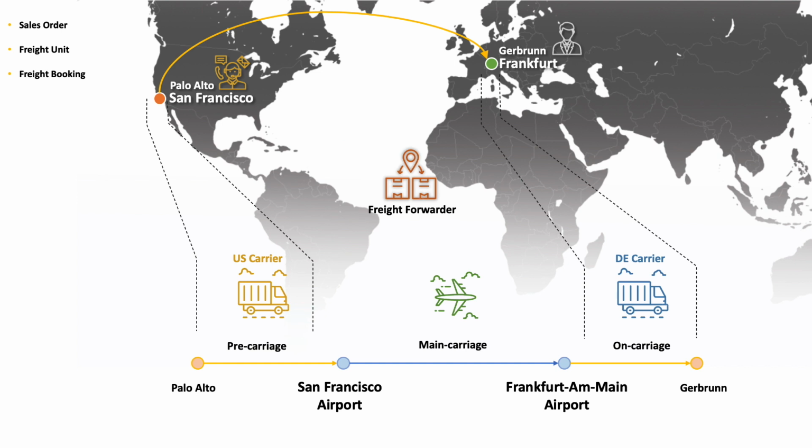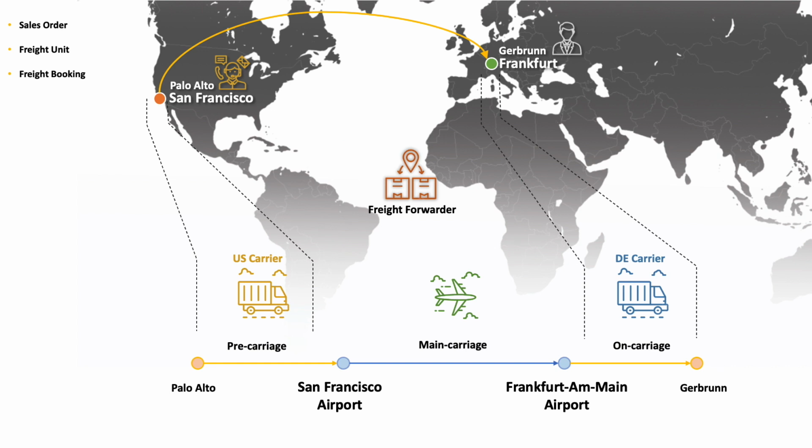and also provide us information pertaining to the cargo cutoff date, i.e. the date by which the cargo has to be at the airport in order to be processed in time and put onto the airplane so that it meets the customer requested delivery dates and times. So he will send us this information back to us, which is going to update the freight booking with all of this information.